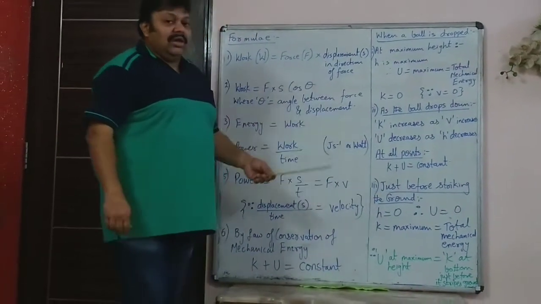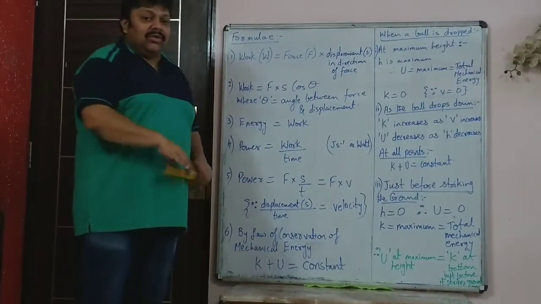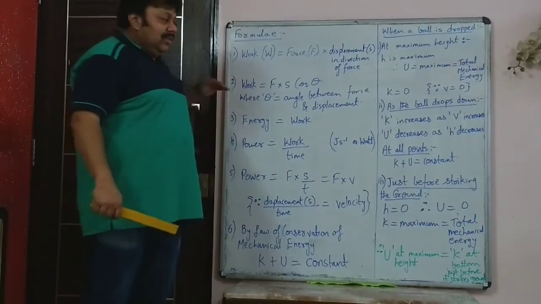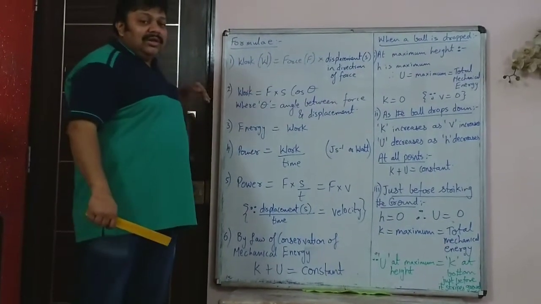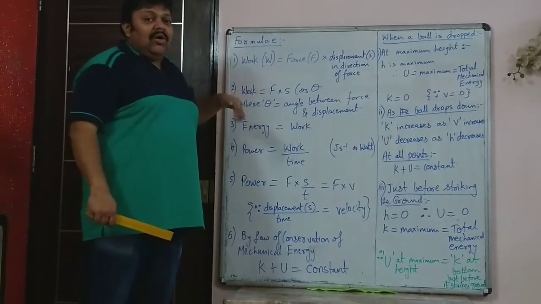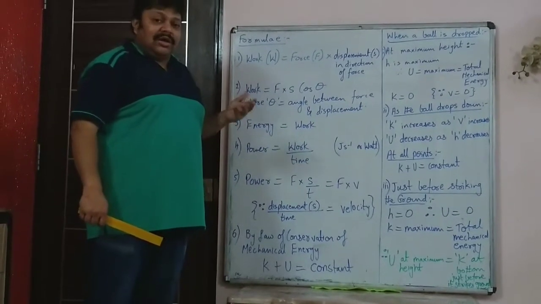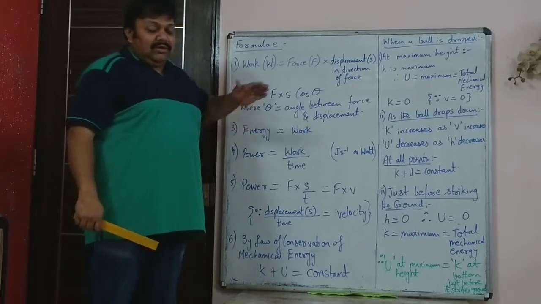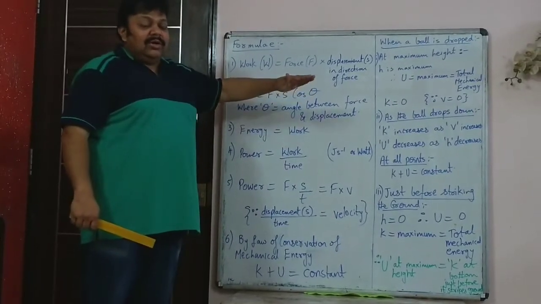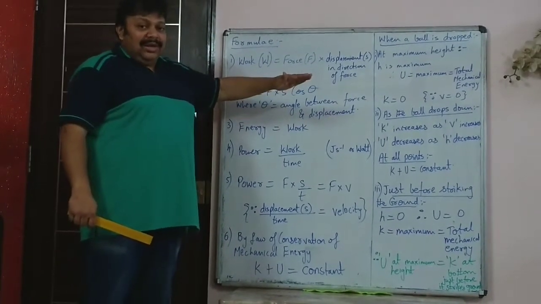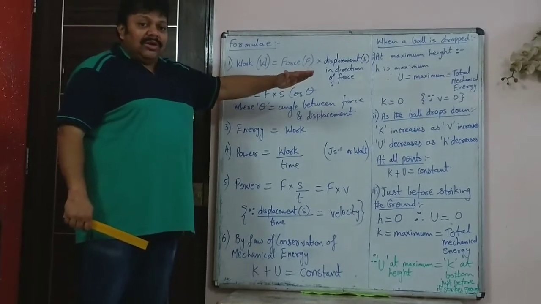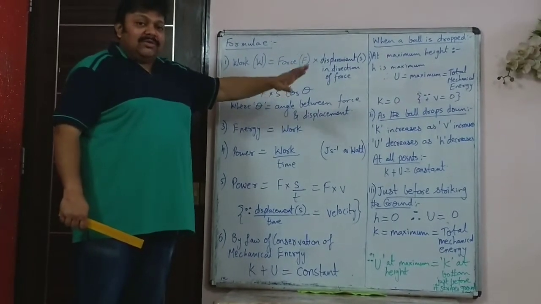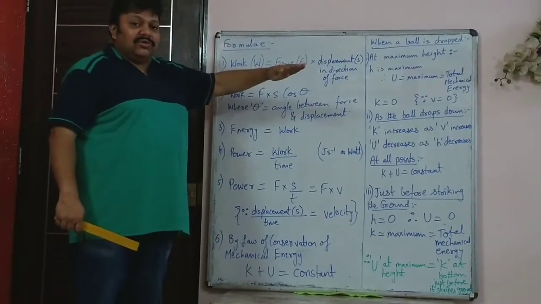Same thing with a simple oscillating pendulum which you just saw. At the extreme positions, all the energy of the bob is potential energy, because height is maximum at the extreme positions. Potential energy is maximum, mgh, at extreme positions.